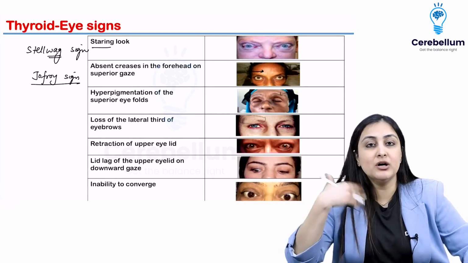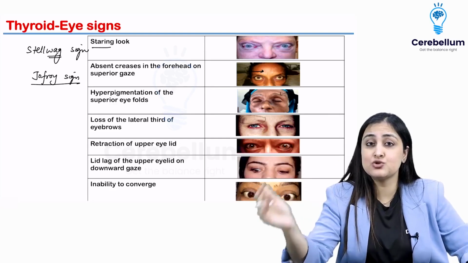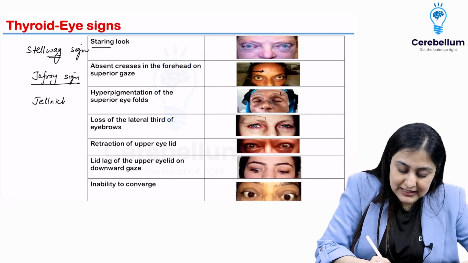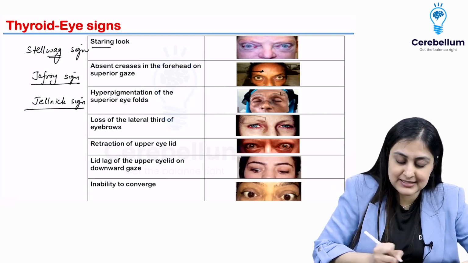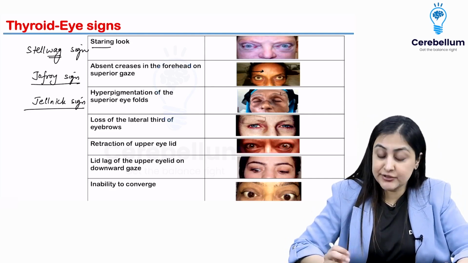You can remember burning leads to hyperpigmentation. Just go with it. In Hindi, burning means jalna, right? So that is jalna. So you can remember this is the Jelnik sign. All right. So Jelnik sign is hyperpigmentation. Loss of lateral third of the eyebrows.